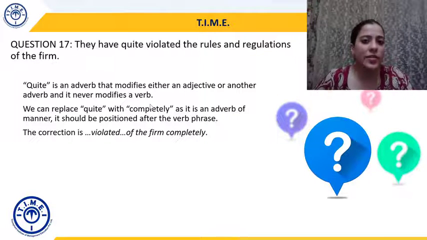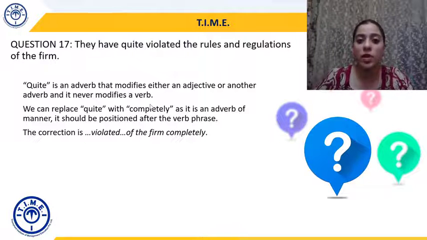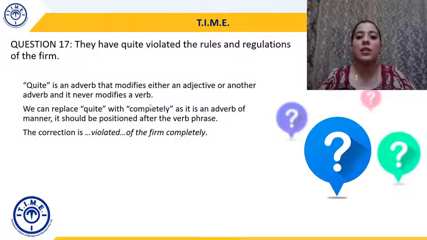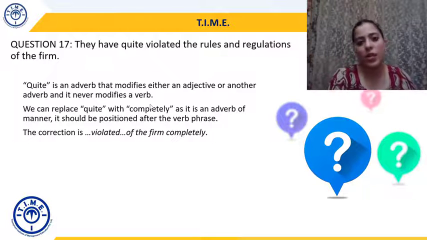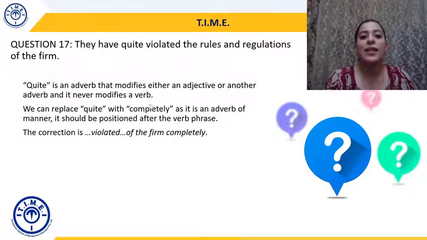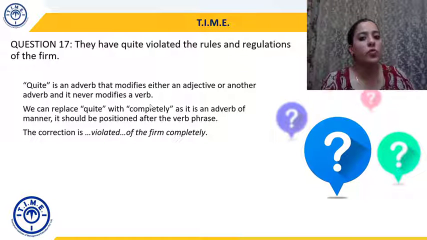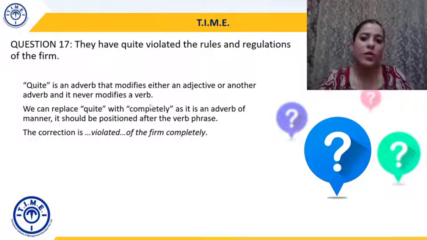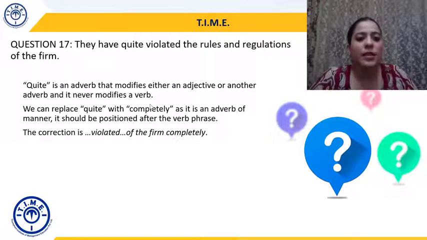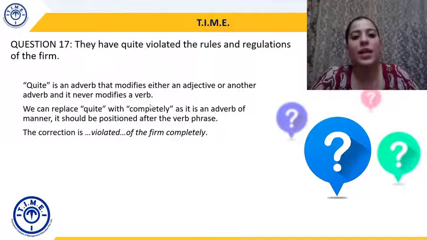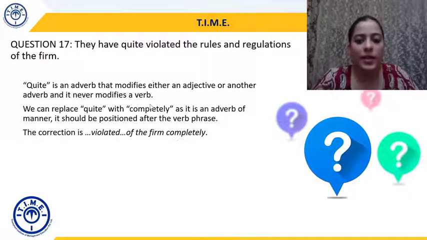So two lessons to take from here. First, that "quite" will always be used with an adjective or an adverb. That is, it is either going to modify an adjective or an adverb. It is never going to modify a verb. And second, that adverbs of manner will usually follow the verb. That's why the corrected sentence will be: they have violated the rules and regulations of the firm completely.